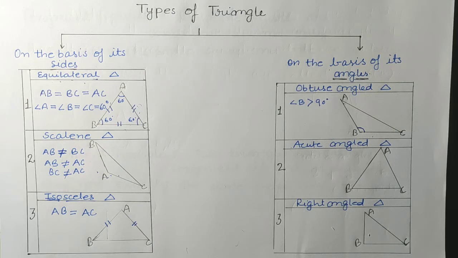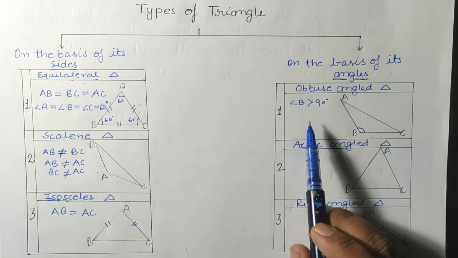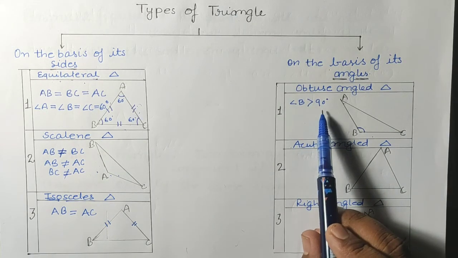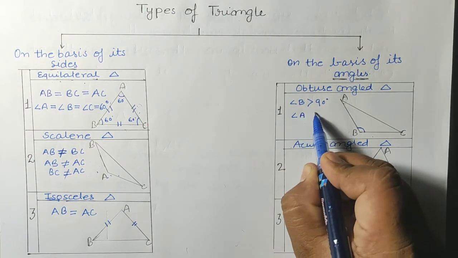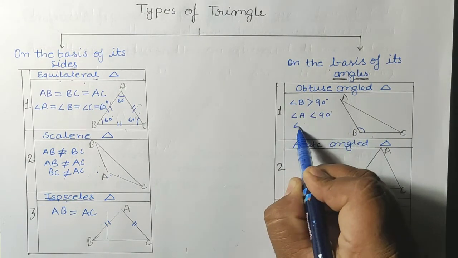So if we make two angles whose measures are greater than 90 degree, then their sum will be more than 180 degree. Then it is not possible that in a triangle two angles are greater than 90 degree. So only one angle can be greater than 90 degree, and the other two angles will be less than 90 degree.